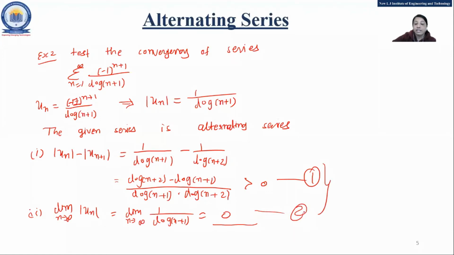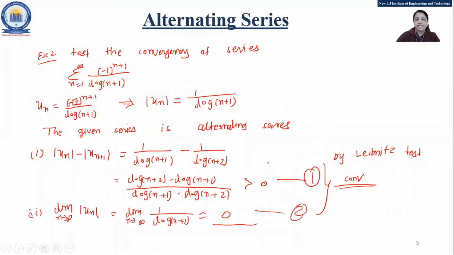Both conditions are satisfied. That means, by the Leibniz test, the series is convergent. In this way you can solve an example of an alternating series. Any doubt in this?